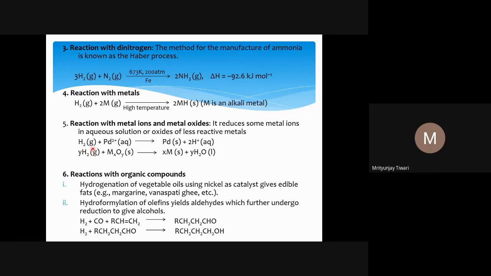Now in this reaction with palladium 2+ in aqueous solution, hydrogen reduces palladium to solid, pure palladium metal plus 2H+.